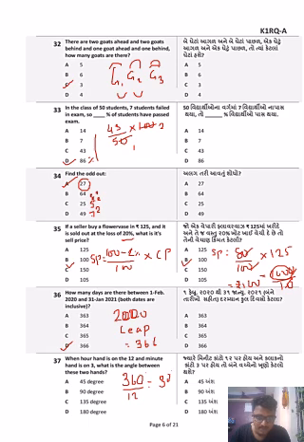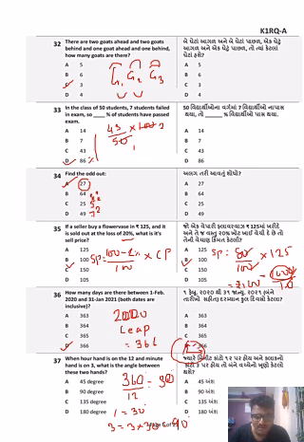Now, according to the question, the hour hand is at 12 and the minute hand is at 3. So how many sections are there? 1, 2, 3, 3 sections. If one section is 30 degrees, 3 sections is going to be 3 into 30, that is equal to 90 degrees. Or common sense is also possible.